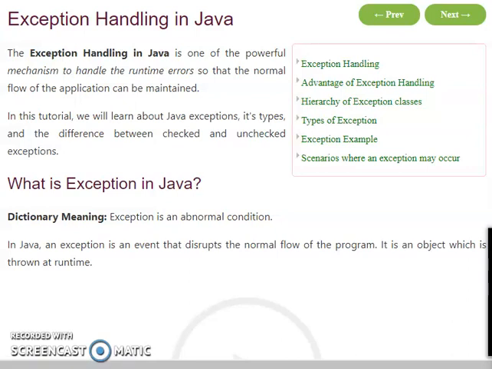So here in this video you are going to see about exceptions in Java. First, what is an exception in Java? The meaning of exception is abnormal condition. In Java, an exception is an event that disturbs the normal flow of the program. It is an object which is thrown at runtime.